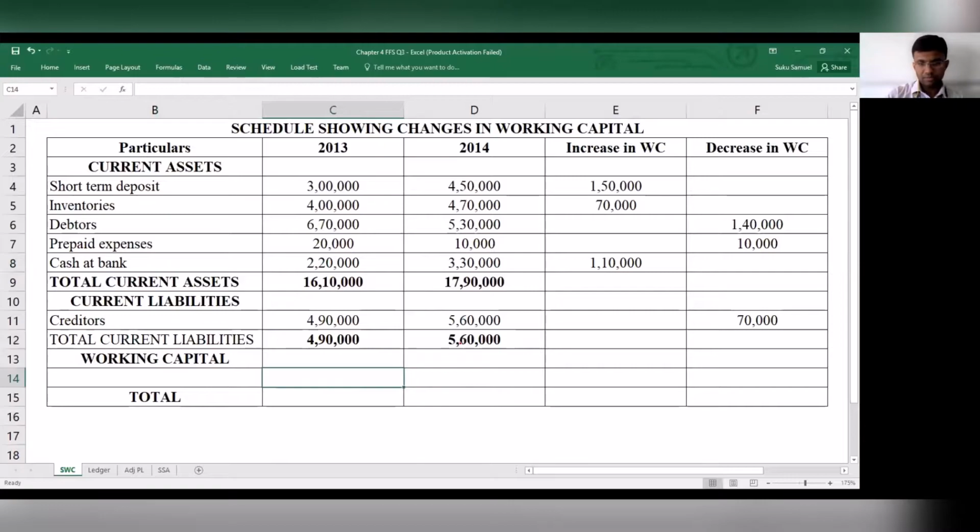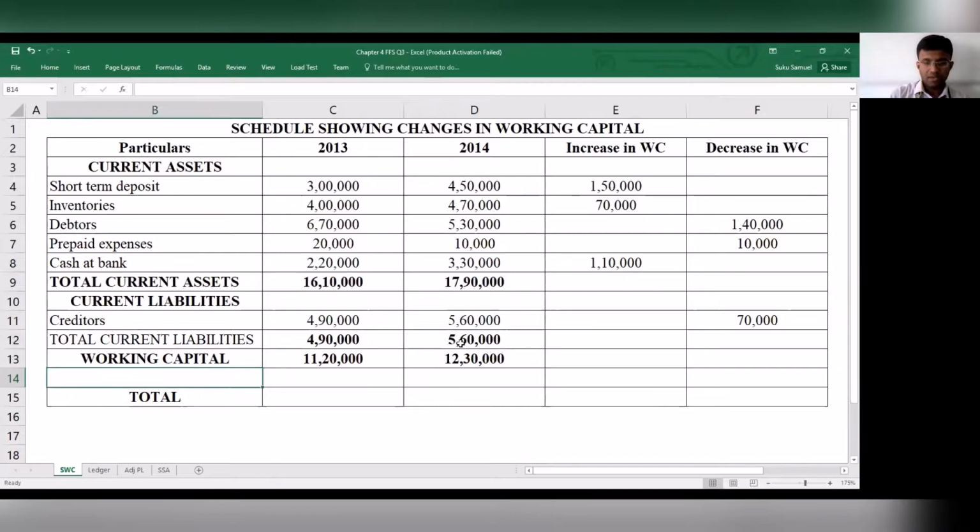Now, working capital. Let's calculate the working capital. How do we calculate working capital? Current asset minus current liability. So working capital is current asset minus current liability. Here also it is current asset minus current liability.